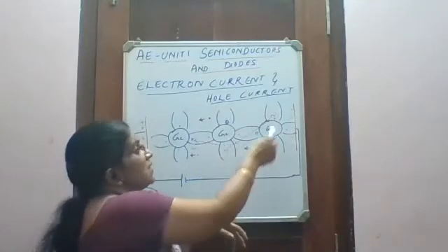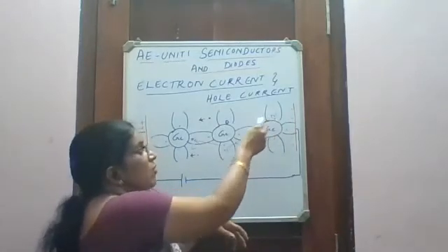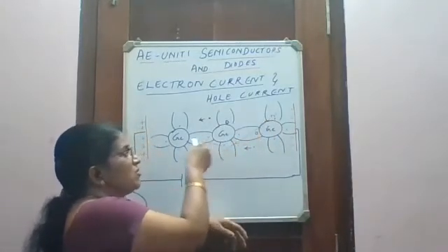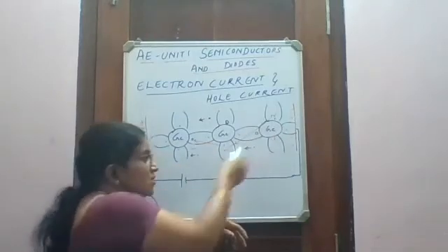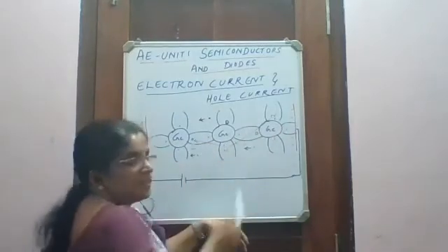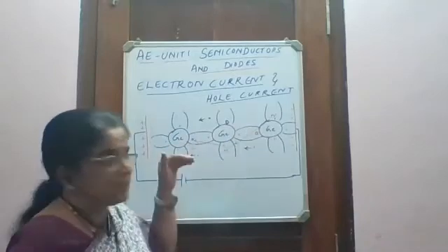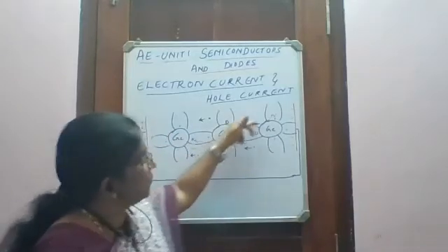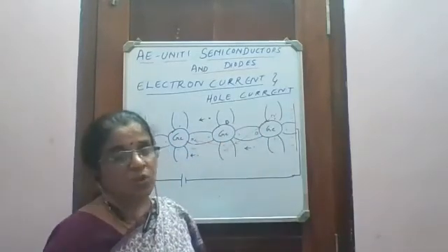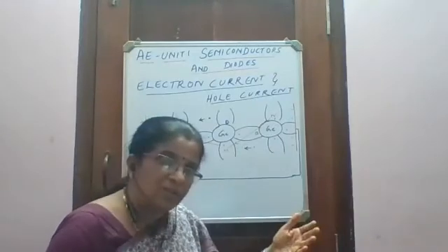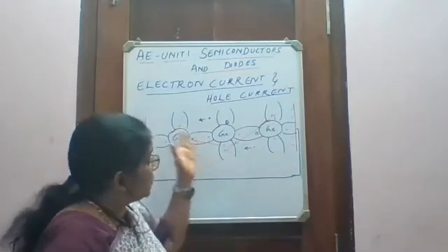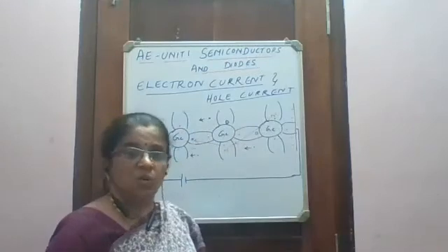Whereas the electrons which are inside the covalent bond try to jump from one chair to the other chair. So when the electrons are jumping here, the chair is shifted, the vacancy is shifted in the other direction. This shifting of vacancies is called hole current. Flow of electrons is electron current. Shifting of vacancies is hole current.